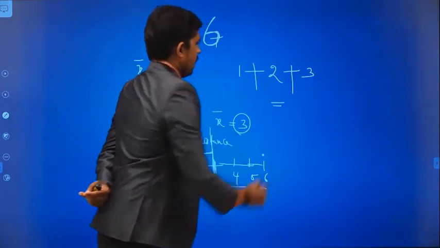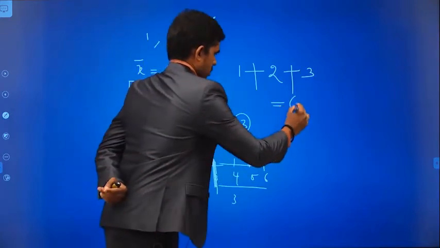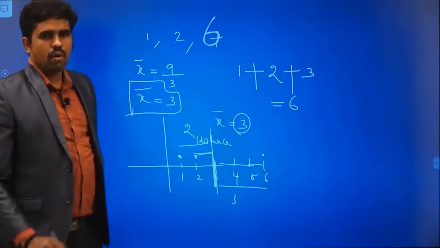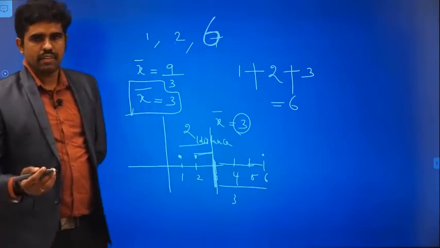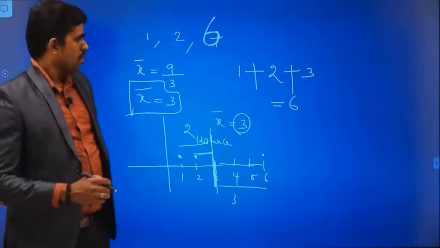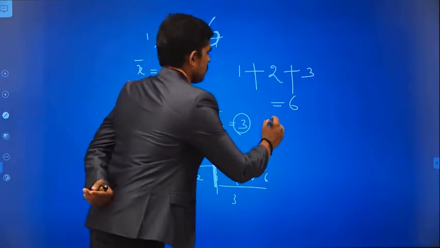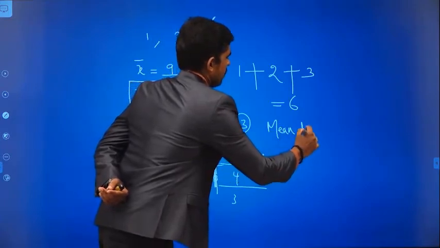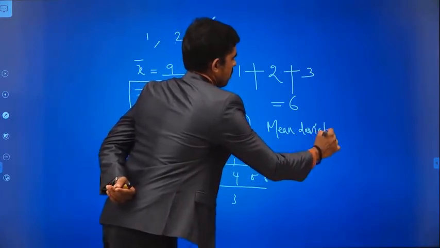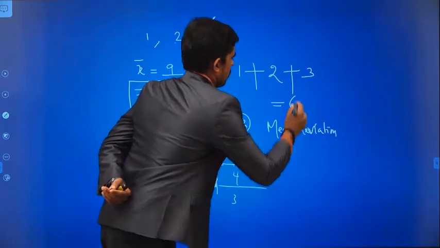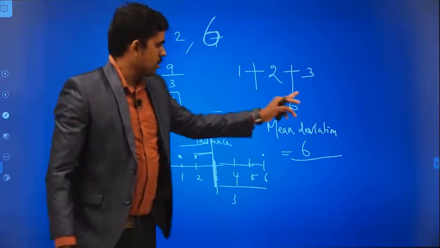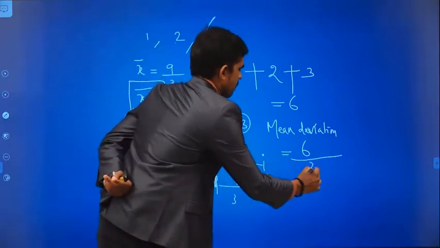So what am I getting? 6. This is the total deviation. Now I want to find the average deviation, which means the mean deviation, which is equal to the sum of all the deviations divided by the number of values.